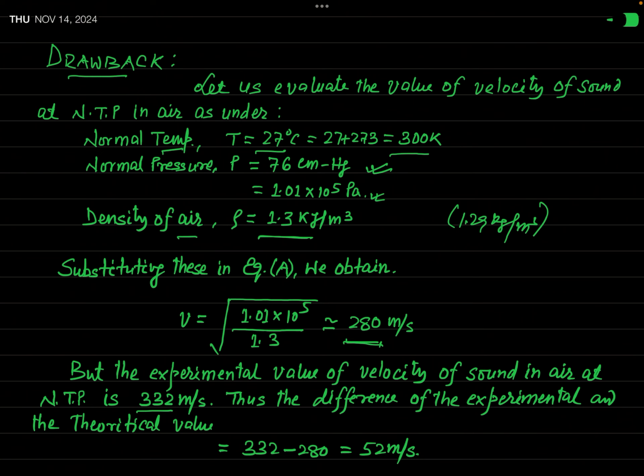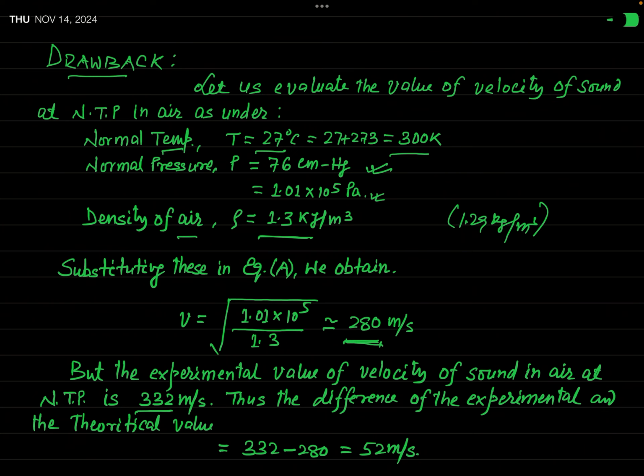So the experimental value of the velocity of sound in air is 332 meter per second. But theoretically, according to Newton's theory, the velocity of sound in air is 280 meter per second. Okay? The experimental value and the theoretical value are different.